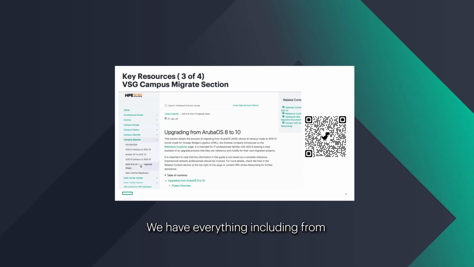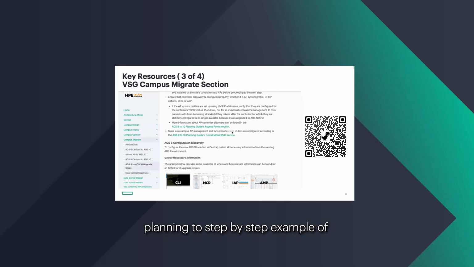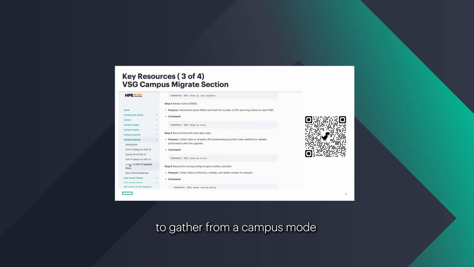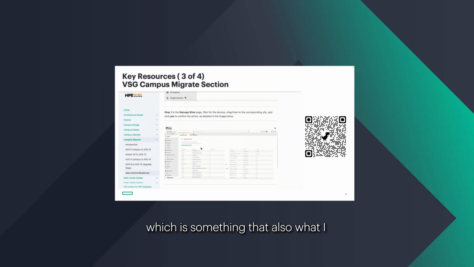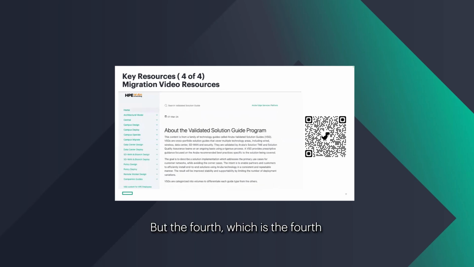We have everything, from planning to a step-by-step example of how to do discovery and what you need to gather from a campus mode deployment, plus New Central readiness, which is something I touched on earlier. I was trying to get one more in production. It's not here, but the fourth one is a repeat.